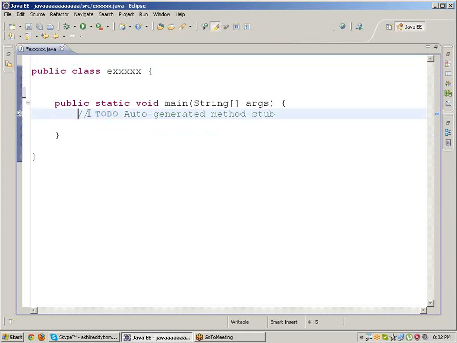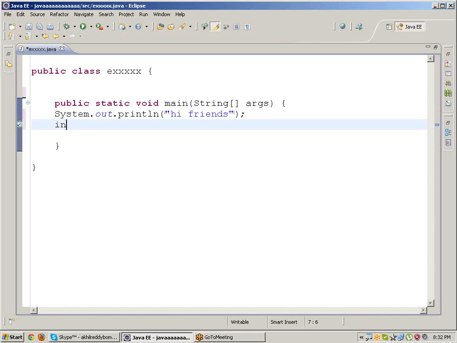Now writing the program, it is a very important concept, friends. First of all I'm writing one message, syso, control space, hi friends. Next I'm declaring one array, int a equal to new int, giving size 3.